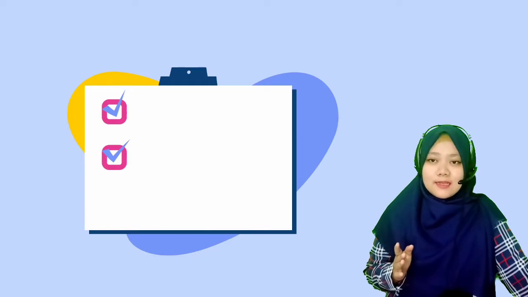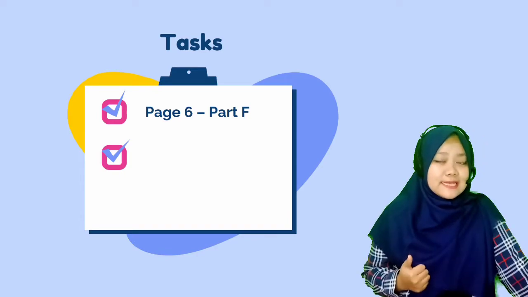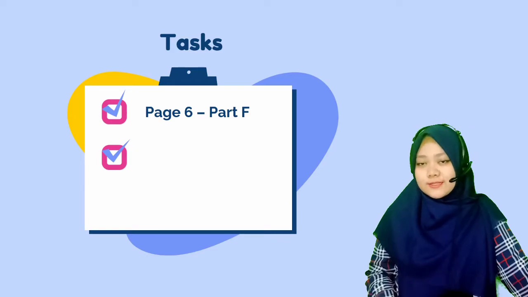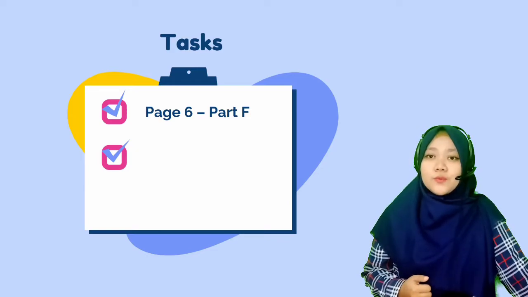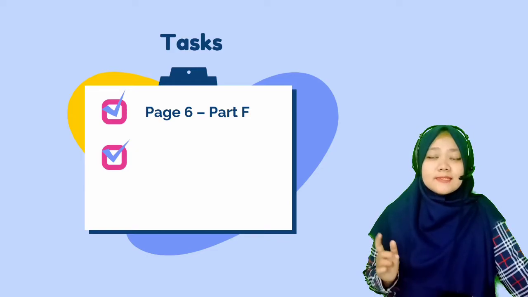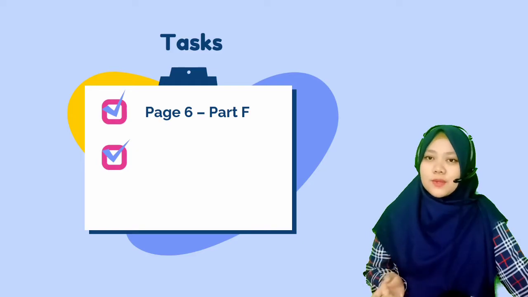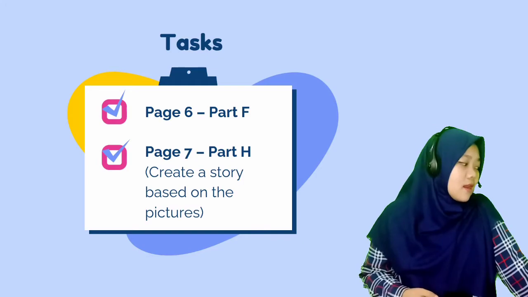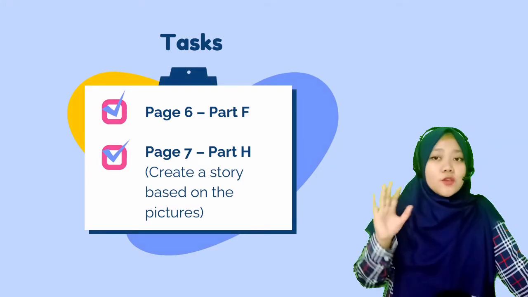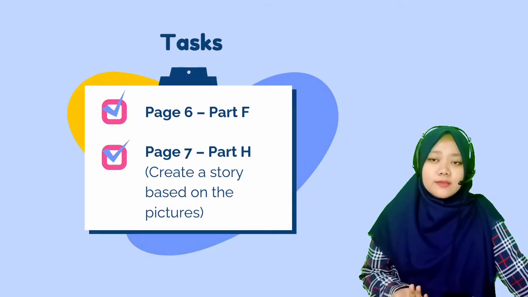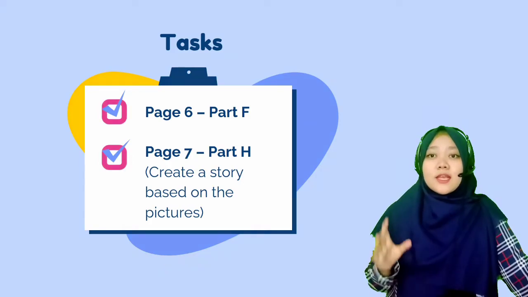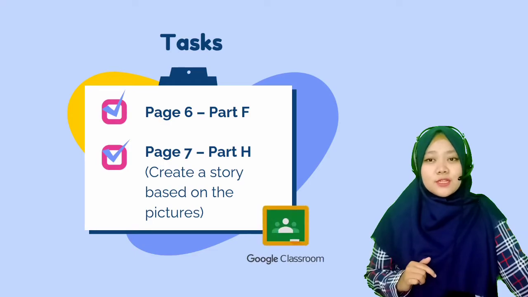And your tasks are page 6, part F. It is arrange the words. And you can do it on your book, take a picture and submit to the Google Classroom. And then the second task is page 7, part H. So you have to create a story based on the pictures in your book. You can take a picture and submit to Google Classroom.